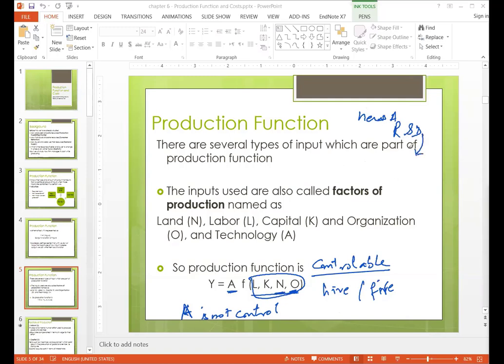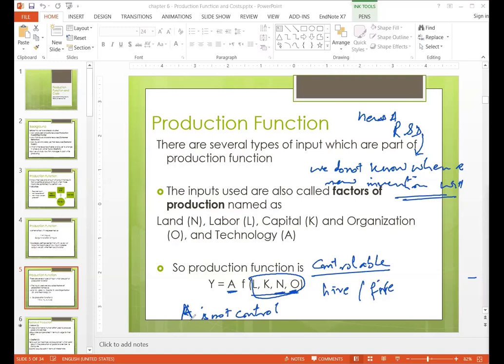So it will take time to create new technology. So we do not know when a new invention will come. Since we don't know, we cannot tell when we can increase or decrease. So that's why we put it outside.